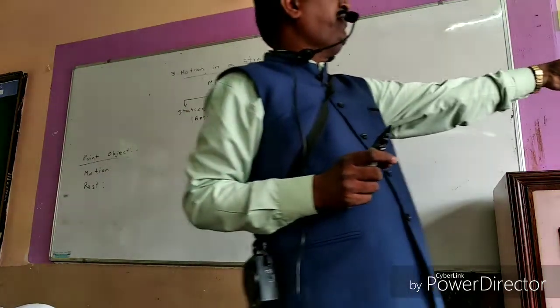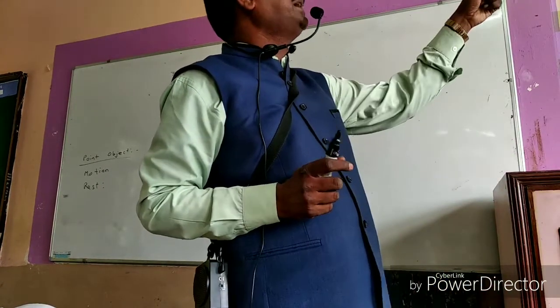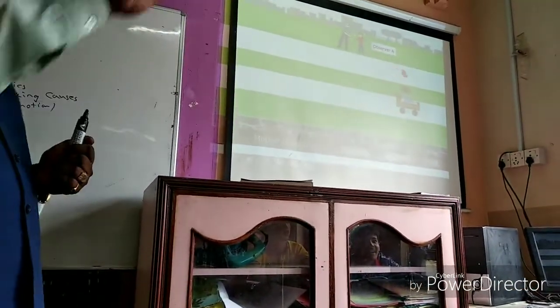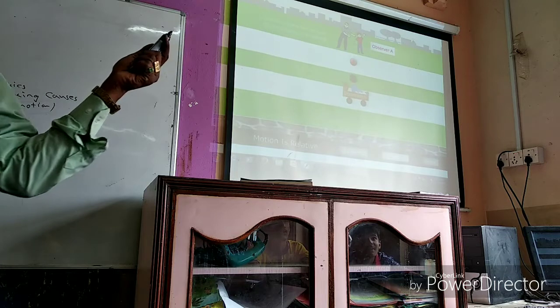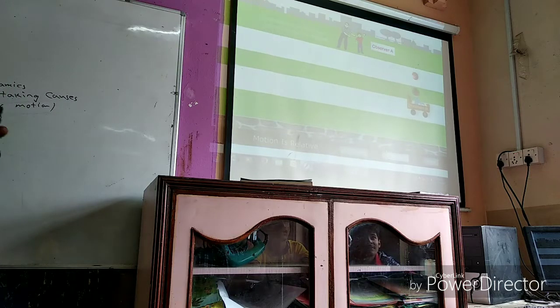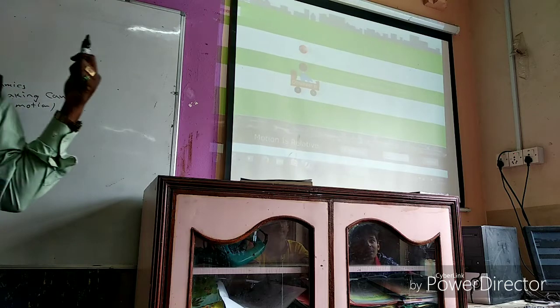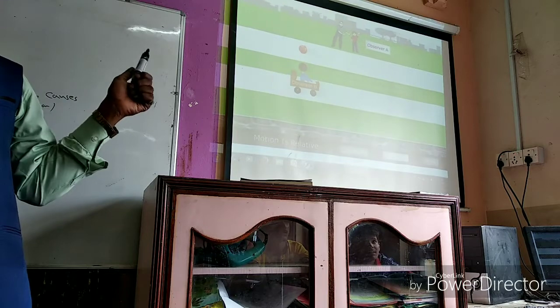Now just click on A frame. With respect to A frame, that ball and observer B are moving towards the left of him. Both ball and observer B are moving. But if you go through the B reference frame, if you click on B reference frame, even though observer A is at rest, he appears to be moving towards right. This is the example for motion and rest.